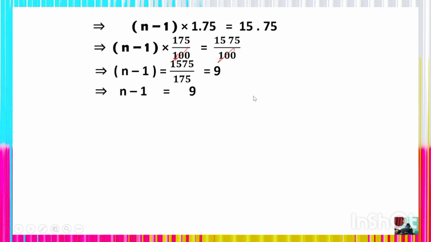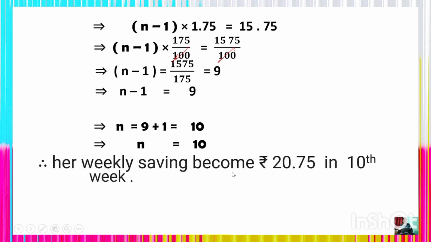Thus n minus 1 is equal to 9, right? So n is equal to 9 plus 1, which is 10, right? So n is equal to 10. Thus our weekly saving becomes 20 rupees 75 paisa in the 10th week of the year.